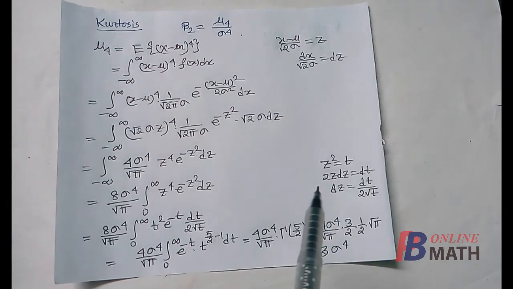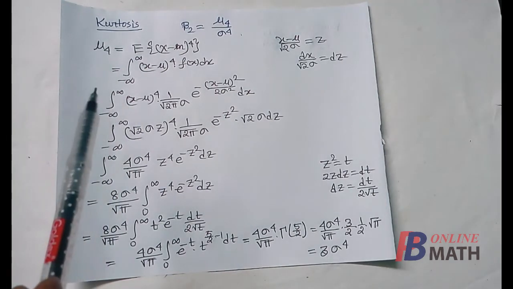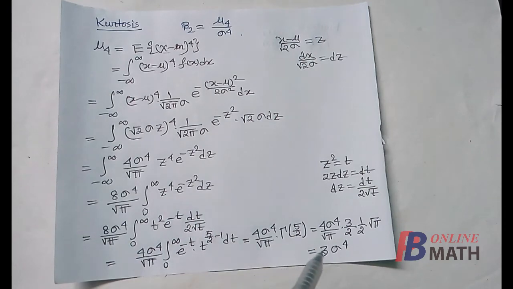We have already discussed that. So it is t square into e to the power minus t, and dz equals dt by 2 root t. So this can be written as t to the power 3 by 2, which can be written as t to the power 5 by 2 minus 1, so that this is equal to gamma 5 by 2. Now gamma 5 by 2 can be written as 3 by 2 into half into gamma half. So 3 by 2 into half into gamma half is root pi. So cancelling all the terms, it is 3 times sigma to the power 4. This is the value of mu 4. The fourth order central moment is equal to 3 into sigma to the power 4.